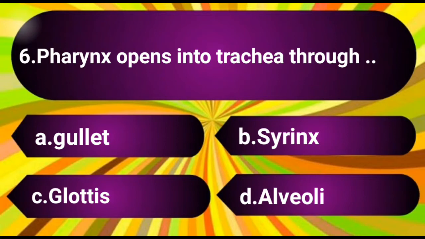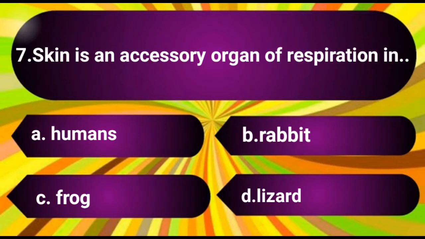Question number 6. Pharynx opens into trachea through. The options are A. Gullet, B. Syrinx, C. Glottis, D. Alveoli. The answer is C. Glottis. Question number 7. Skin is an accessory organ of respiration in. The options are A. Humans, B. Rabbit, C. Frog, D. Lizard. The answer is C. Frog.